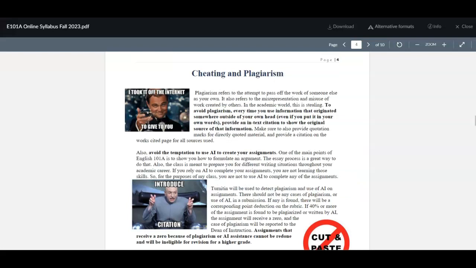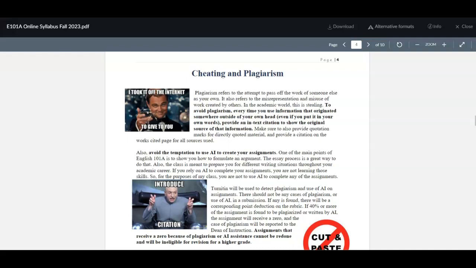All right, cheating and plagiarism. I know this is no one's favorite topic. I know it's tempting. I know you get busy, but avoid the temptation to plagiarize. I do have your submissions run through turnitin.com, so make sure that everything that you write is your own. If there's anything in your essay that did not originate in your own head, you want to make sure to give credit to it, even if you've put it in your own words. So you want to have a parenthetical in-text citation or some other in-text citation that shows where that information originated.